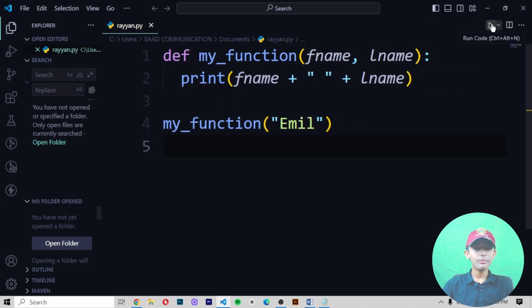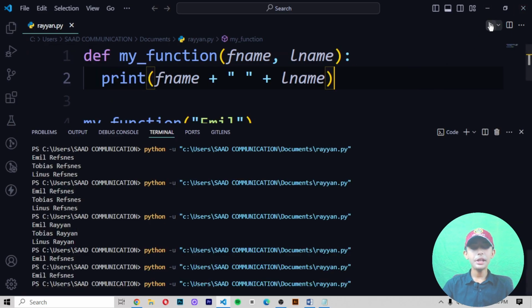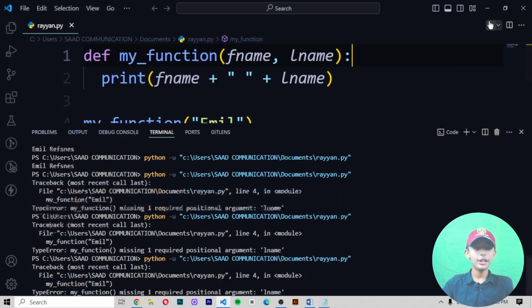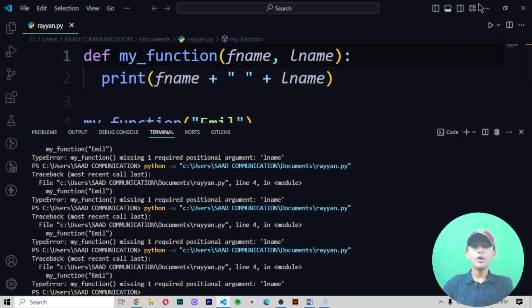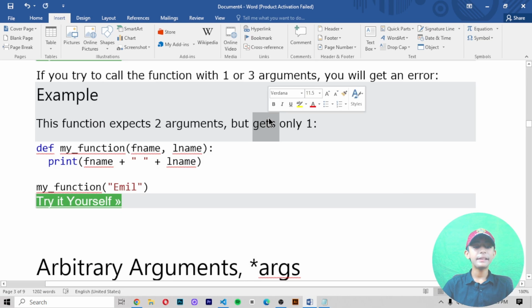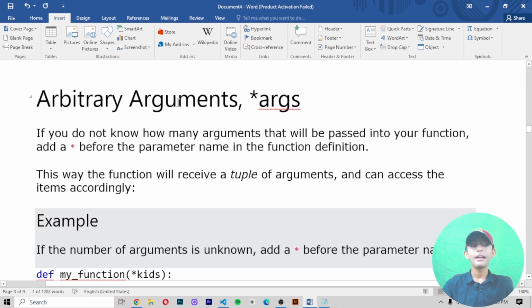Save it and it should give me an error. Here you can see it. Why is it giving me an error? Like I told you, this function expects 2 arguments but gets only 1.